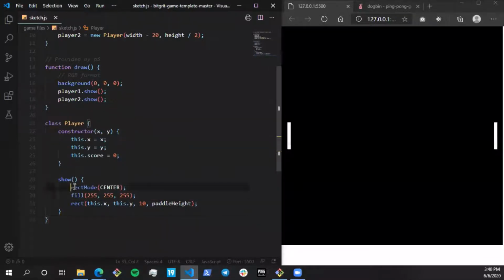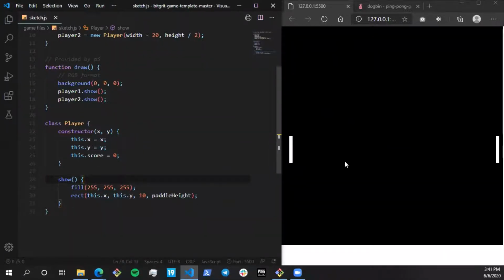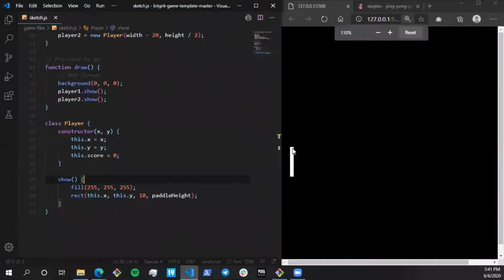Talking about rect mode center: if I remove this now, it's going to look a bit misaligned. Why is that? Because the x and y we are passing right now are considered to be the leftmost corner of the rectangle.